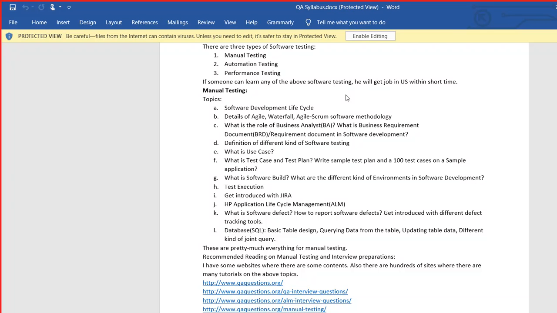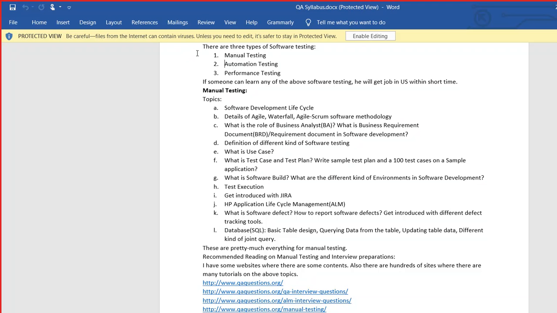So, in this QA course, this manual testing, we will be having a lot of discussion on manual testing because after the course, when you go for interview, they will try to verify your manual testing knowledge. A lot of verification will be happening on what you know about testing, what kind of background and knowledge you have on manual testing. So there will be a lot of discussion on manual testing.